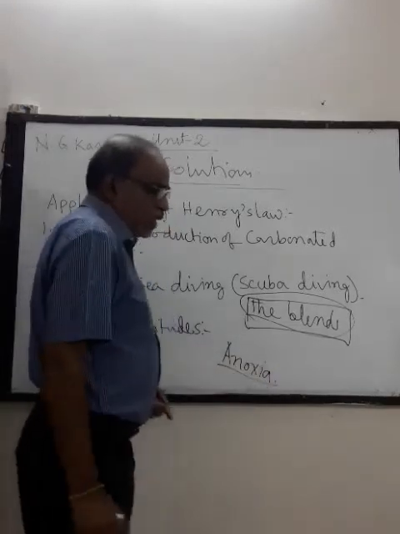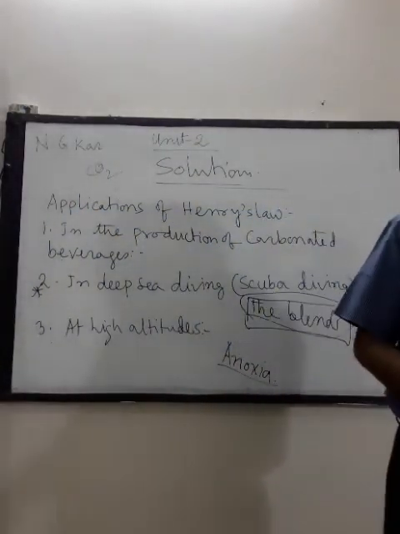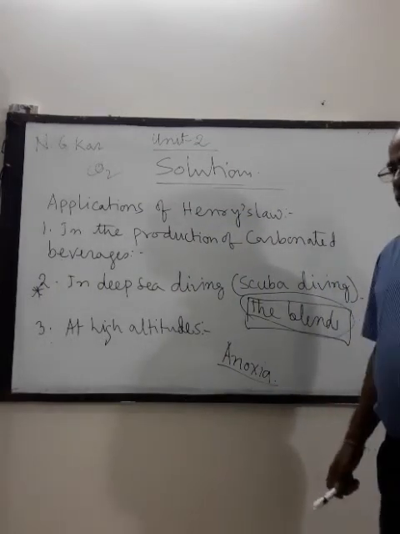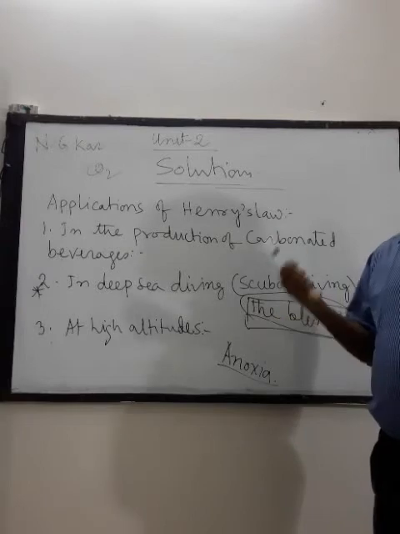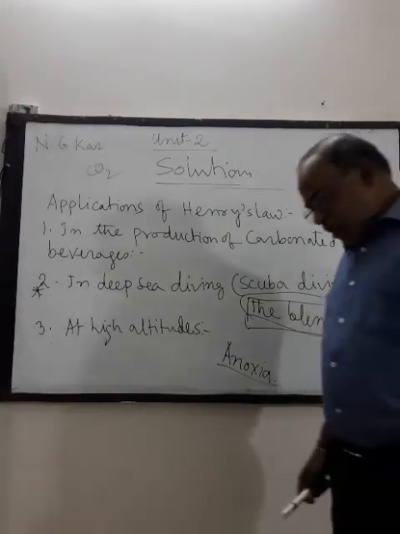Now what is anoxia? When climbers move to high altitude, say a hilly area or mountain, the partial pressure at high altitude is less than on the plain surface.